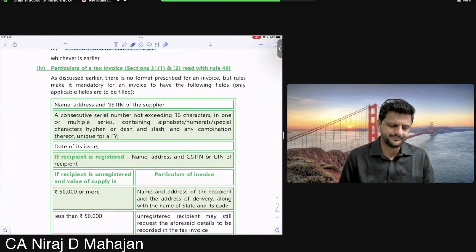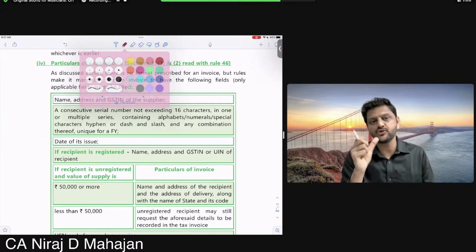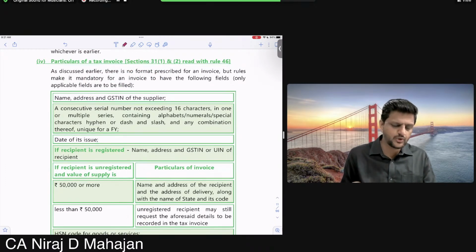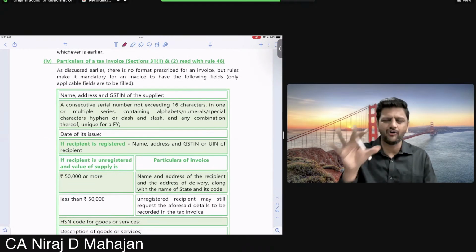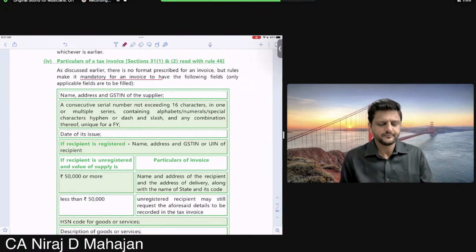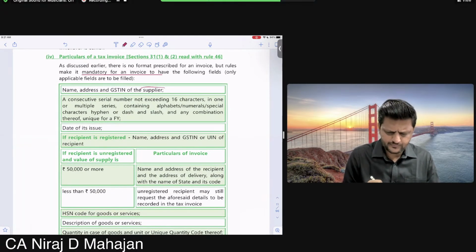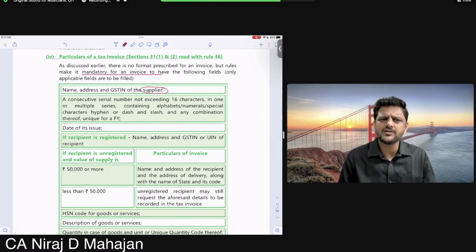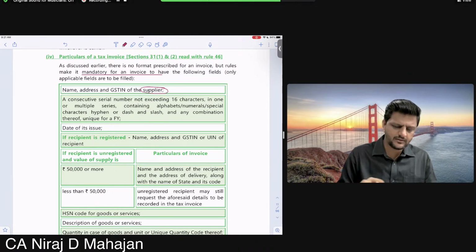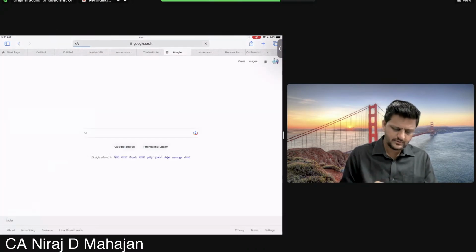Particulars, time pass. But yes, you'll have to remember things. Particulars means, children, contents of the tax invoice, read with rule so and so. Formatting is not a problem, but it is mandatory for the invoice to have certain fields. Check. Name, address, GSTIN of the supplier. We finished the chapter on GSTIN registration. But at times I like showing you a map. I did not show you, but showing that lecture, that is okay. Nothing great.